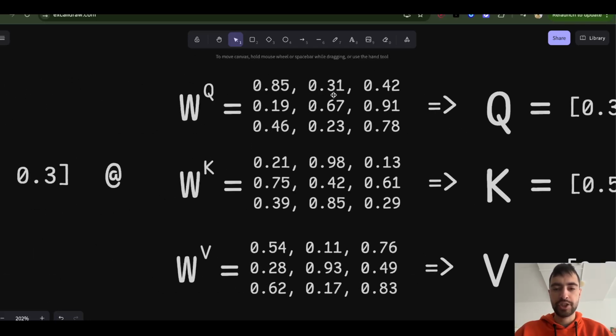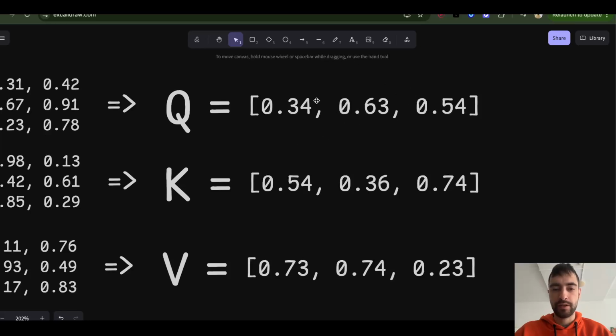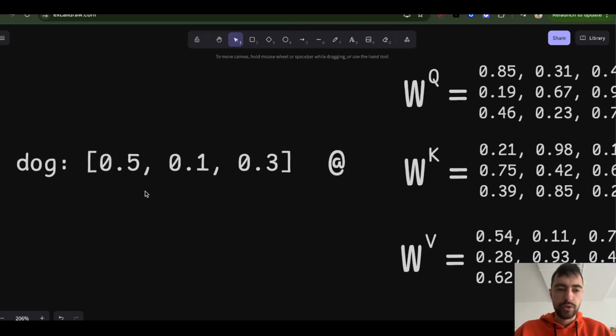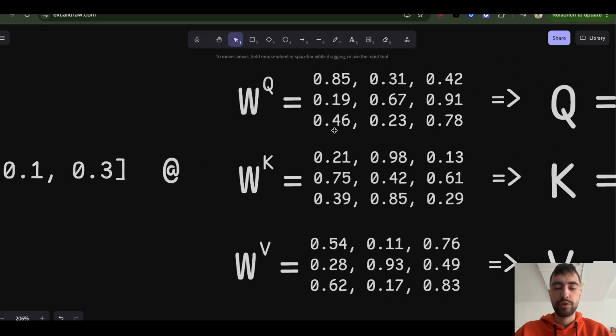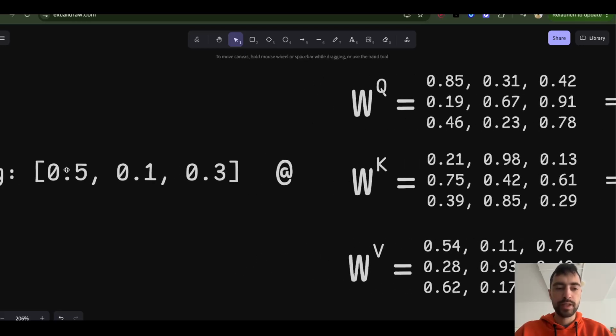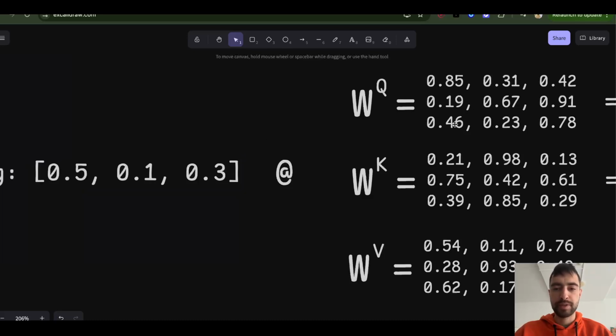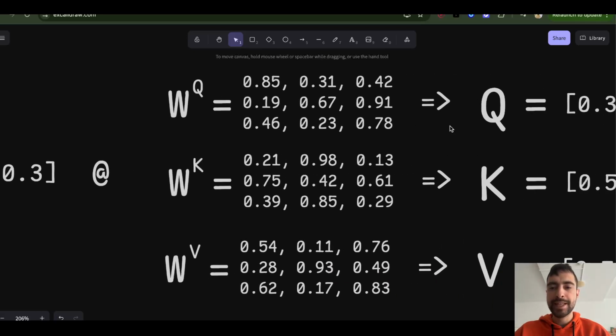So once this is learned, it doesn't change. This is calculated every time for every token. And this is also different for every token. Okay, so you know how matrix multiplication works. This is 1D. You can say this is a matrix with one row, so this is a vector. You multiply this row with this column. You do a dot product. So you do first one times first one here, plus second one times second one, plus third one times third one. So you add all three of the sums. That's going to be your first number here.